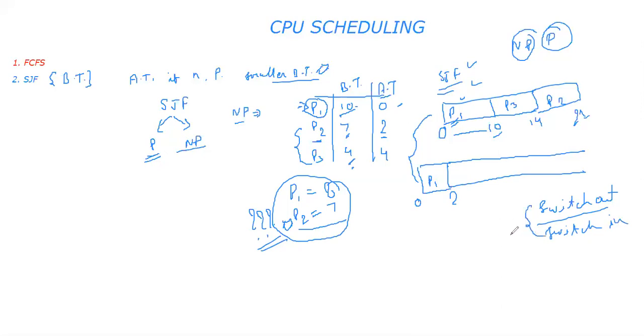And this thing, in technical terms, is known as context switching.